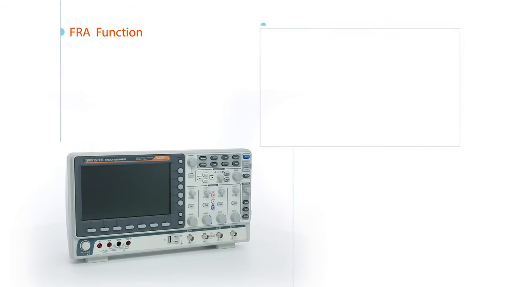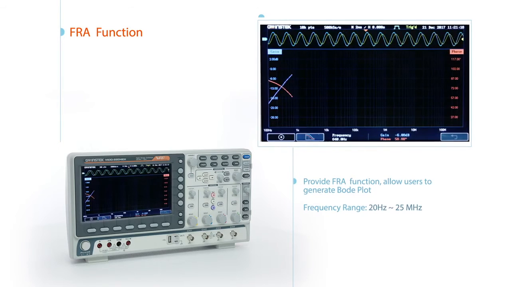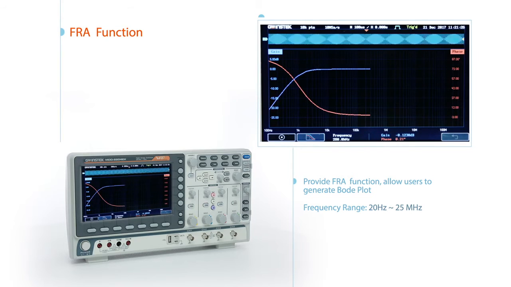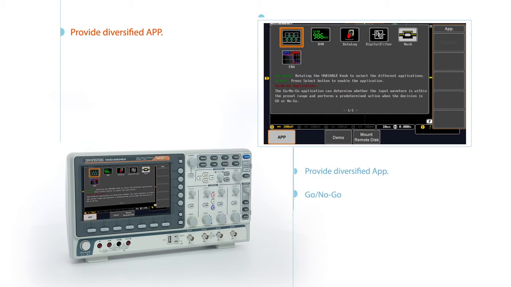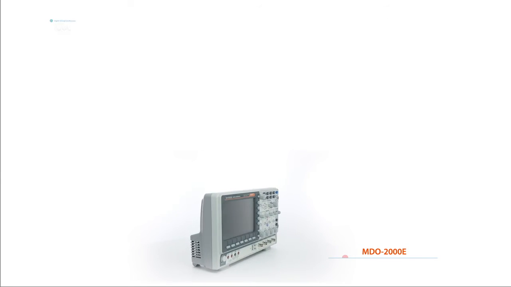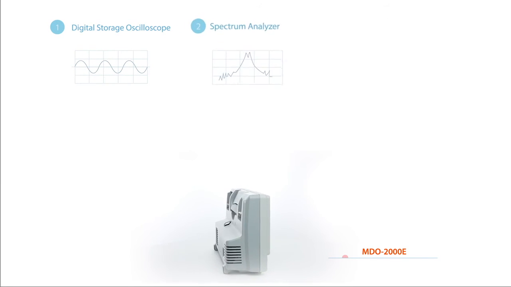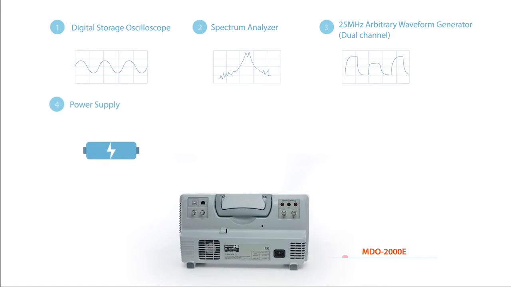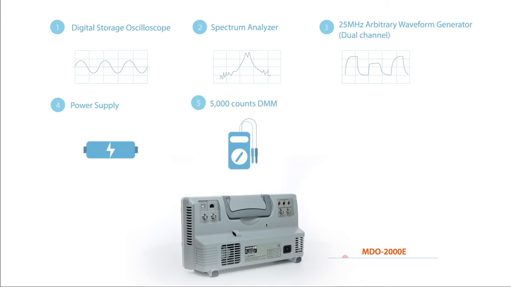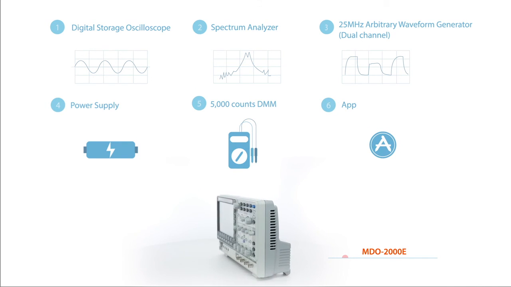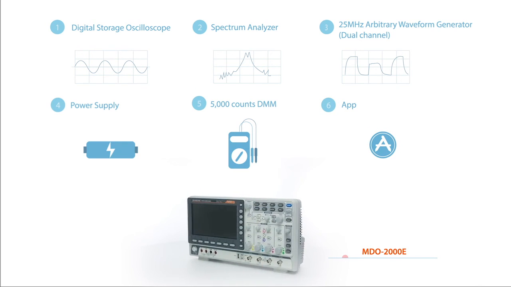The MDO 2000E provides FRA function, frequency range from 20 Hz to 25 MHz. It allows users to generate Bode plots and provides diversified apps. To sum up the above features, the MDO 2000E provides all functionalities in one instrument, which is suitable for educational courses and basic tests and measurements, allowing users to analyze and debug in dual domain that is no longer a far-fetched dream.